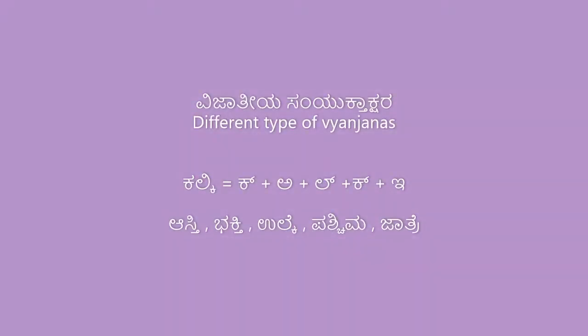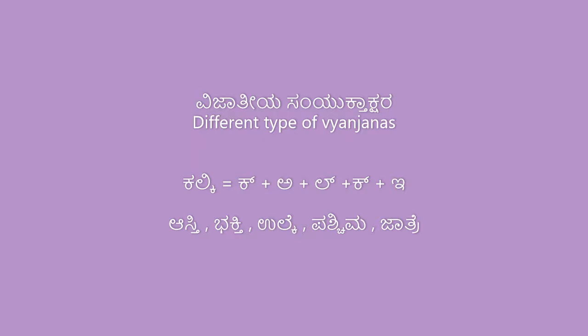The other one is Vijatiya Samyuktakshara. Vijatiya Samyuktakshara means different vyanjanas will be combined. For example, Kalki. For ka, it is ka plus a. Then lki, we can't pronounce it independently, I have to combine it with ka. Kalki. Ka is done. Now for the next part, l plus k. K is also upward. Then e. So it becomes Kalki.